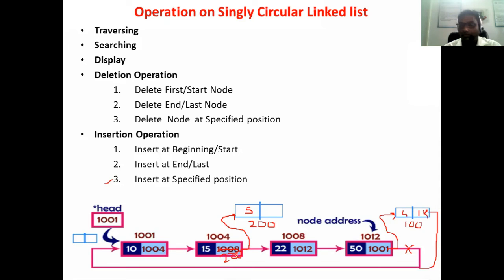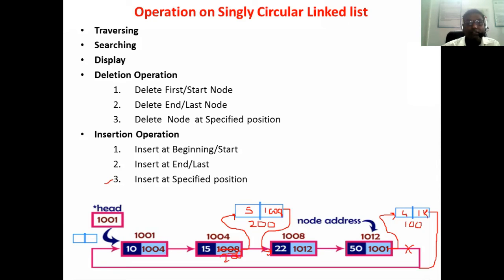200 here. Now, the newly created node: the previous address was 1008. So the previous address 1008 will be stored into the newly created node. So here is 1008. So we have this address here, that is, the link will be like this. So we have inserted the node in between the two nodes. Likewise, we have to insert the node at a specified position.